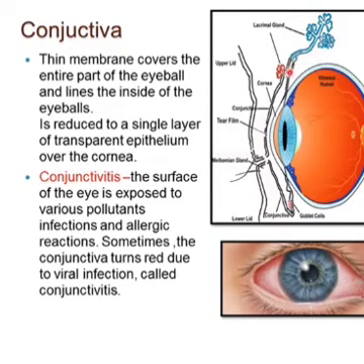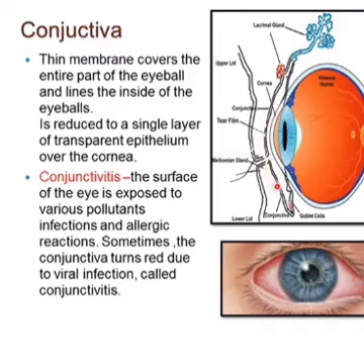So the conjunctiva is a thin layer which covers the entire eyeball and lines the inside of the eyelids. It is actually a double layered membrane but is reduced to a single layer of transparent epithelium over the cornea. See, this is the cornea, and over the cornea the conjunctiva becomes a single layered, transparent epithelium.